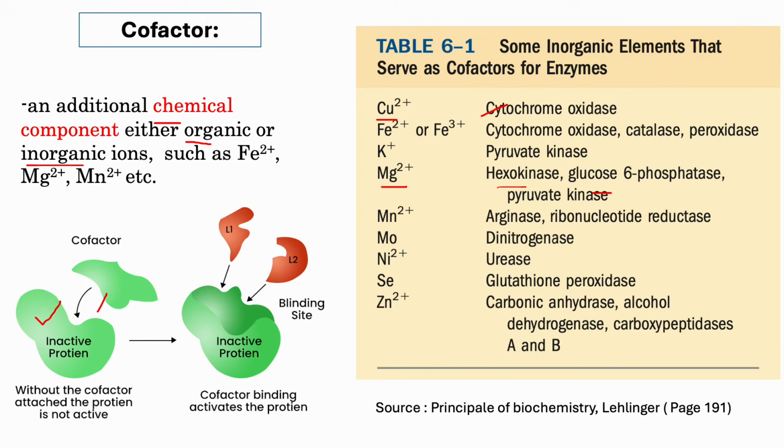So the cofactor adds here to create a binding site for the substrate to fit. That's how the cofactor makes the inactive protein active, so that it can easily bind with the substrate.